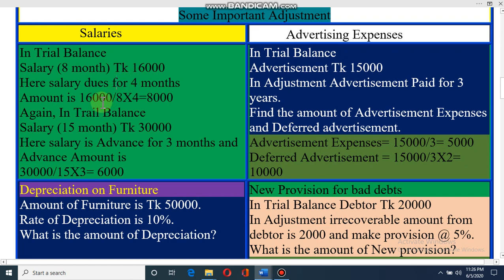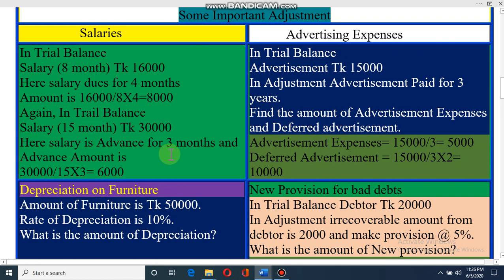Dear student, now another problem. Again salary, 15 months is given in the trial balance. What will happen now? Look here, when it was 8 months, I told you that it is 4 months due. Now it is 15 months. Again, you know that 1 year equals 12 months. That means 15 months means advance for 3 months. If it is 14 months, that means advance for 2 months. If it is 18 months, then it is advance for 6 months. Dear student, I hope you understand.